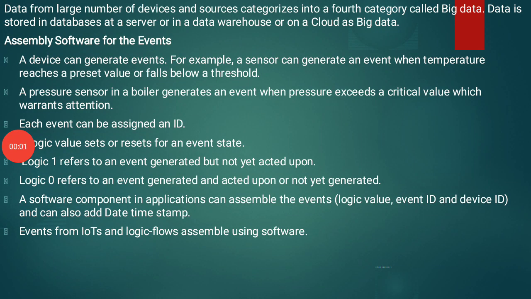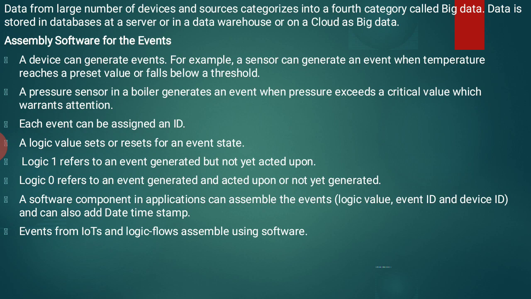Data from a large number of devices and sources is categorized into a fourth category called big data. Data is stored in a database at a server, in a data warehouse, or in a cloud as big data. Whatever data is stored in the database server, data warehouse, or cloud is treated as big data, where we are storing a large amount of data.